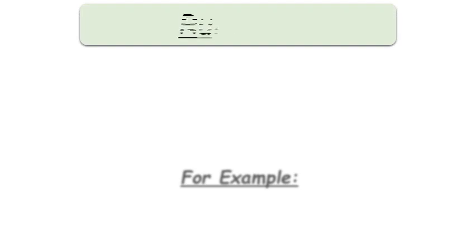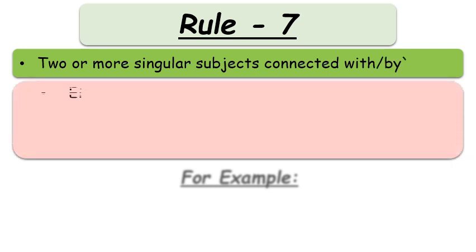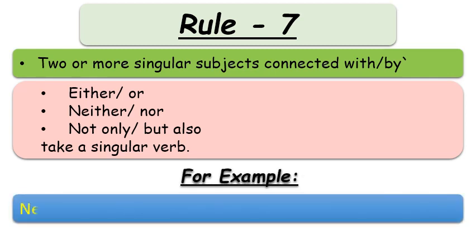Let's see what is rule number 7. If two or more singular subjects are connected with either or, neither nor, not only but also, in that case we will use singular verb. Or we can say two or more singular subjects connected with either or, neither nor, not only but also, take a singular verb. To clarify it, let's see some examples.